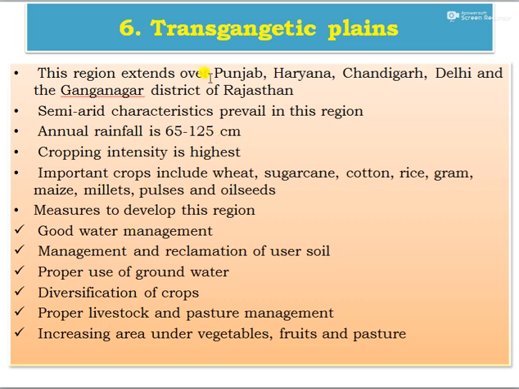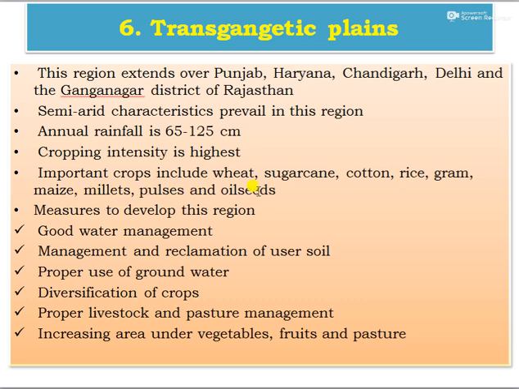Then sixth one, that is Transgangetic Plains. This region extends over Punjab, Haryana, Chandigarh, then Delhi, and the Ganga Nagar districts of Rajasthan. Then semi-arid characteristics prevail in this region. The annual rainfall is only 65 to 125 centimeter, and the cropping intensity is highest. The important crops like wheat, sugarcane, cotton, rice, gram, maize, millets, pulses, and the oilseeds.